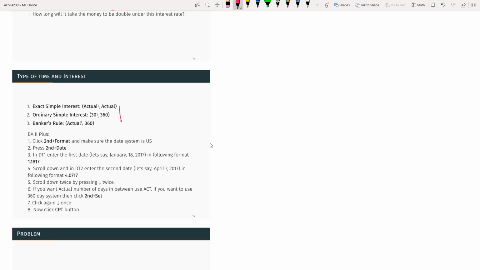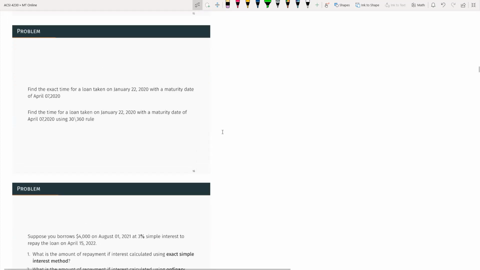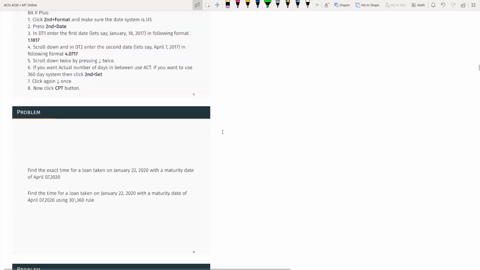So depending on the method we use, the rate may be different. So you have to be careful which kind of rule they are using to calculate the number of days between the dates to get the time interval. I will leave these two problems. We will come back to this later. I want to do this on a calculator, so I will come back to it later.